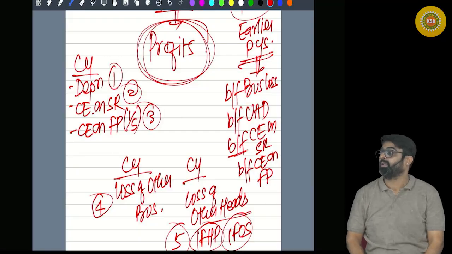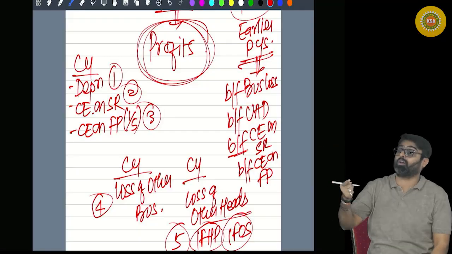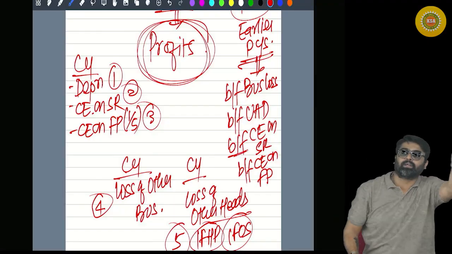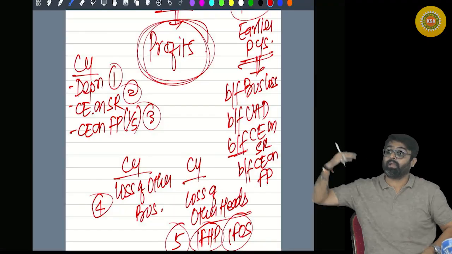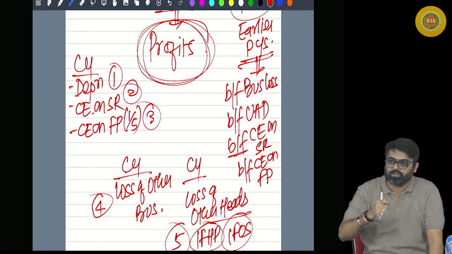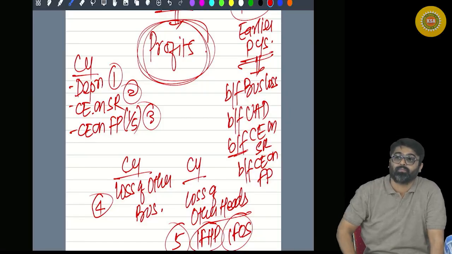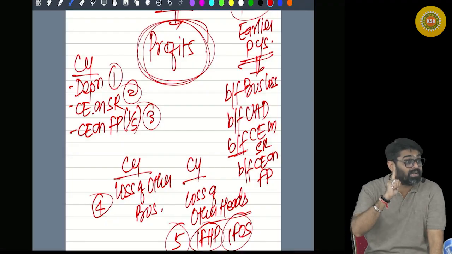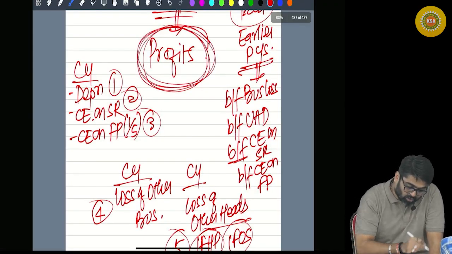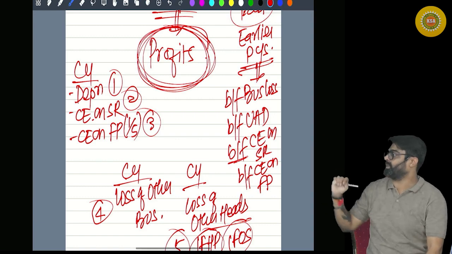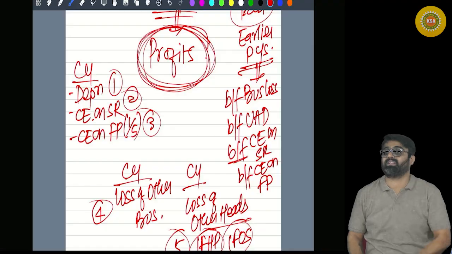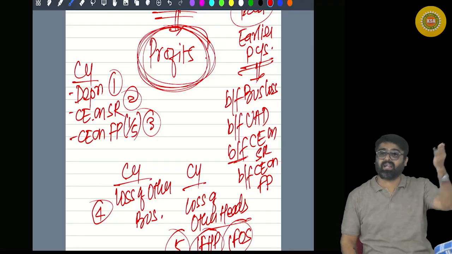Getting my point? But if the brought forward business loss is not adjusted against business income in this year, it cannot be adjusted against other incomes. It will be carried forward. So, which loss should be given the first priority? Business loss. Brought forward business loss. Because if these profits are used to absorb the unabsorbed depreciation and capital expenditure, which can anyways be set off against other incomes also.